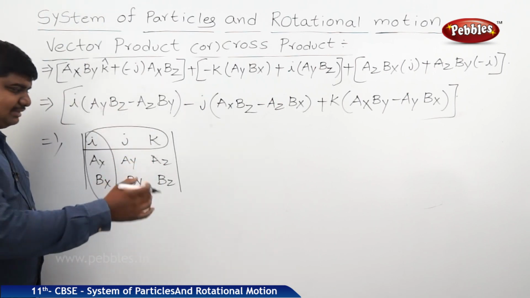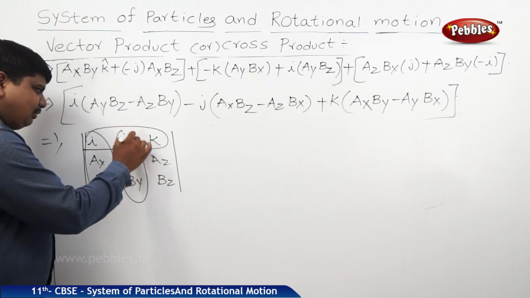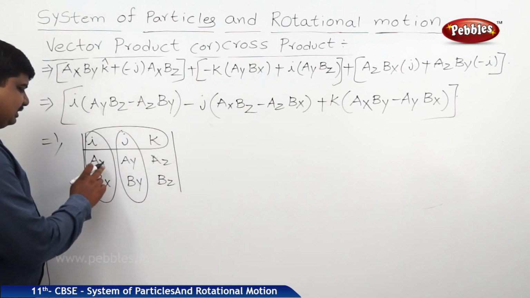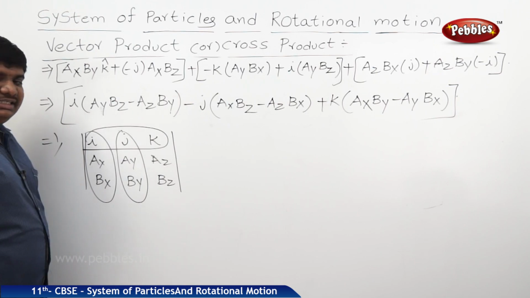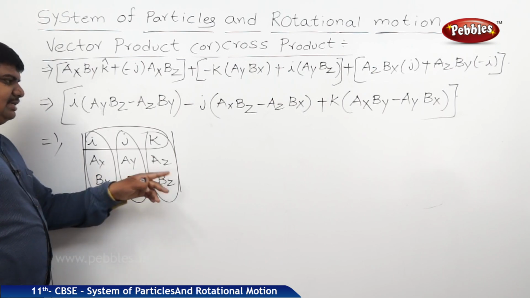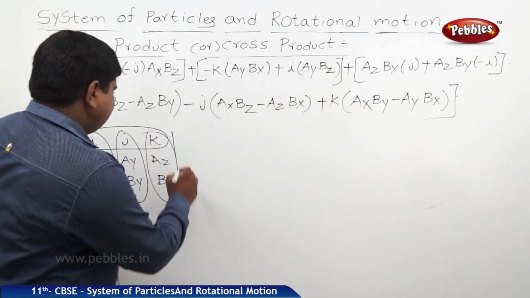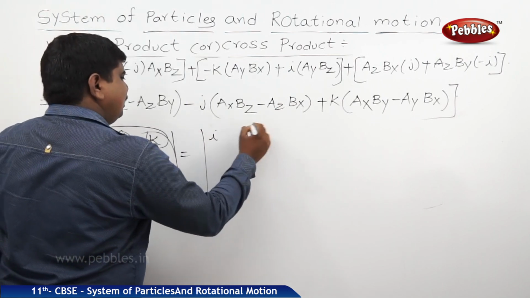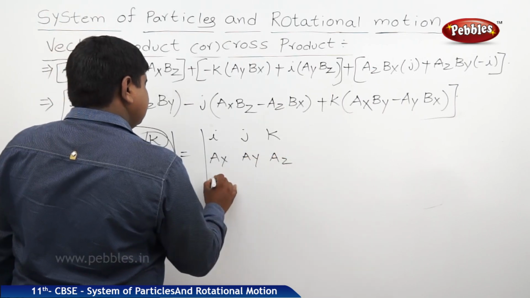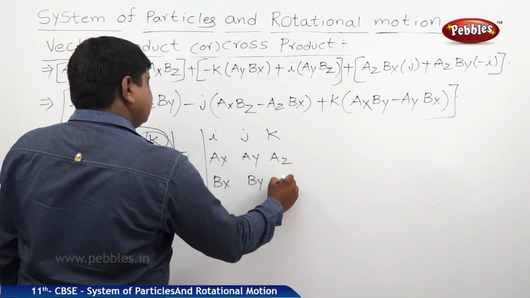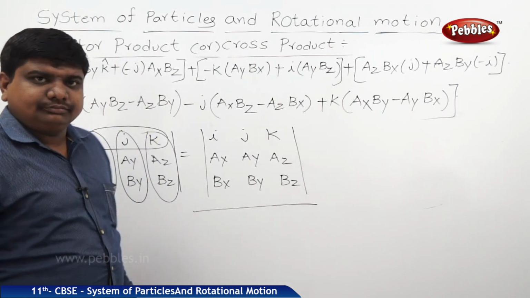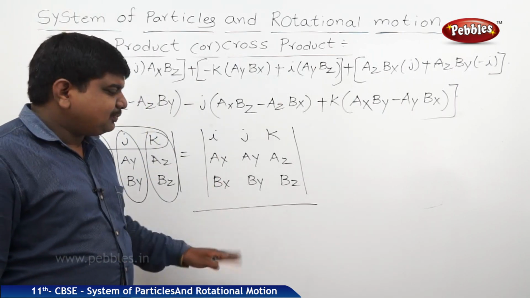Using the alternating sign minus j, I am closing the row and column of j, so it is ax bz minus az bx. Then I am closing k, and it is ax by minus ay bx. So this is the determinant form of the cross product of two vectors. Like this we can define the cross product of two vectors.